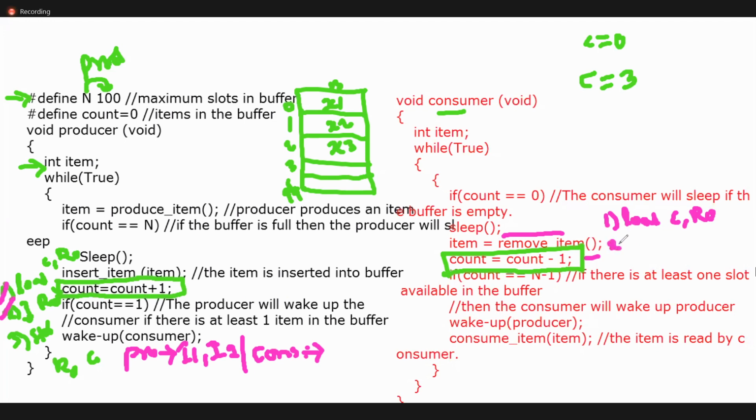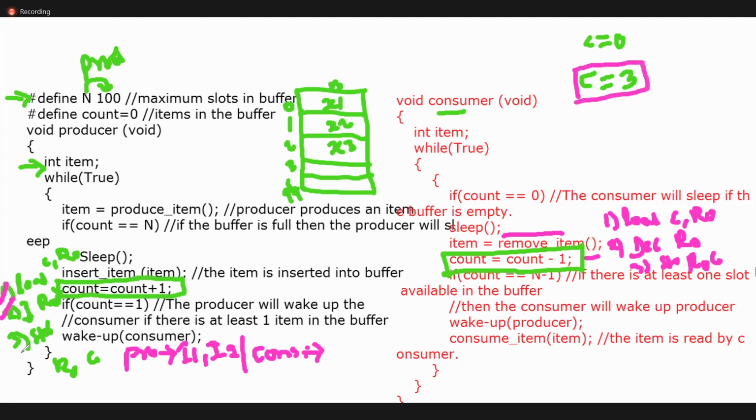And then decrement R naught. And what is the third point? Store R naught to the count. Let us assume, now the consumer is consuming. So sleep, item already available. Items are available, so remove item. So as of now, what is the count value? 3 only. Yes or no?